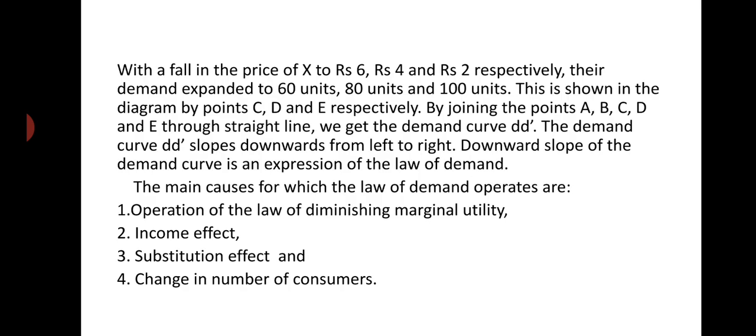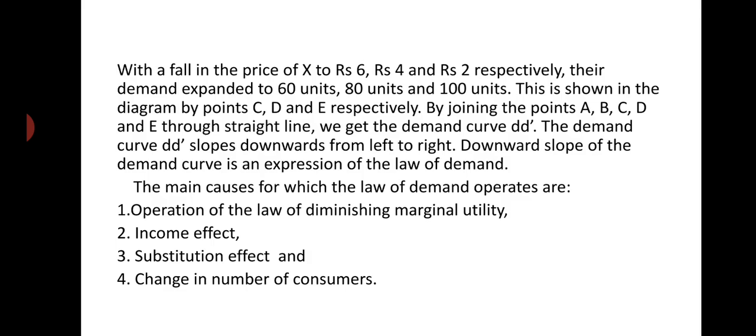When the price of a commodity falls, his real income increases. And with this surplus income, he can purchase more of the commodity. That's why more of the commodity can be purchased at a lower price. Similarly, when the price of a commodity goes up, his real income falls, for which he has to purchase less of the commodity.